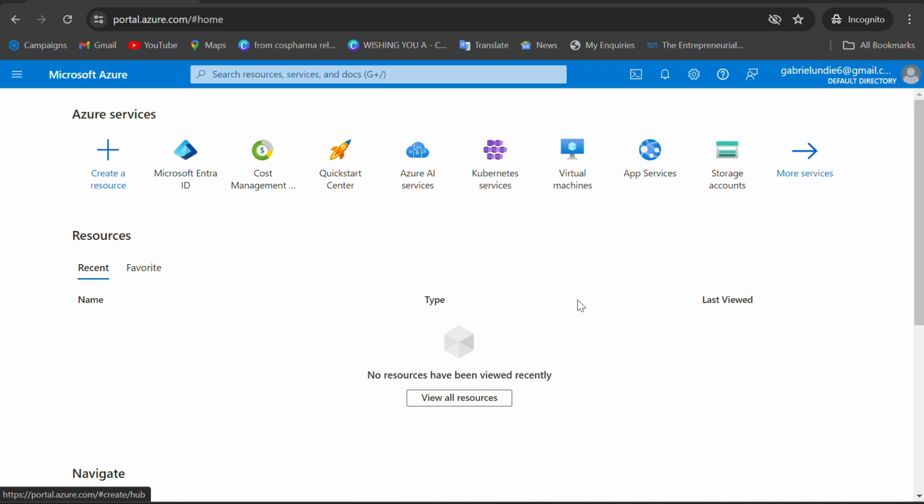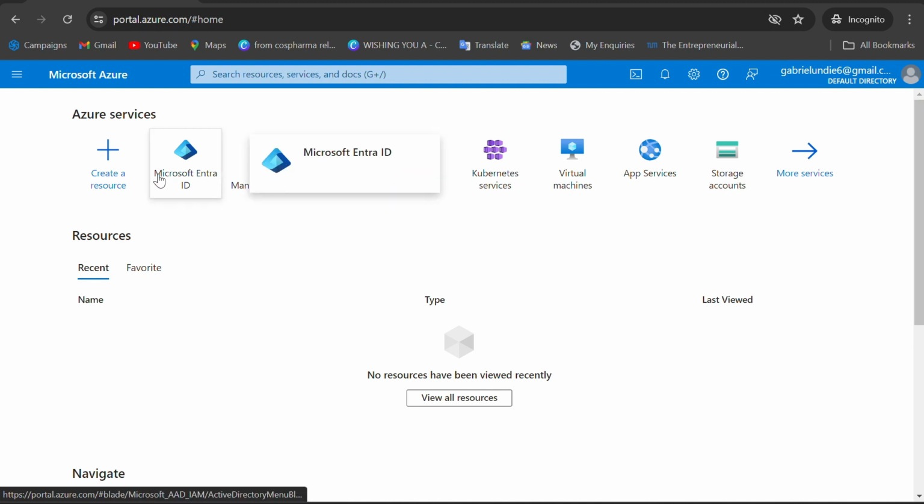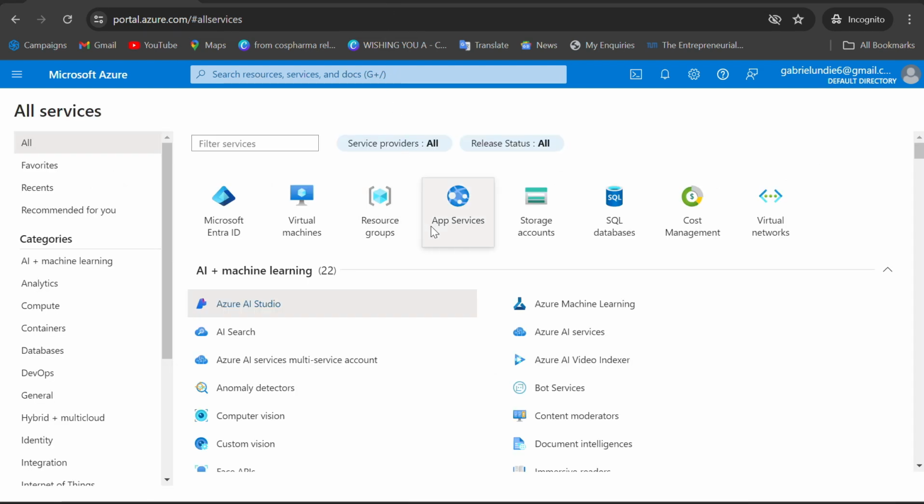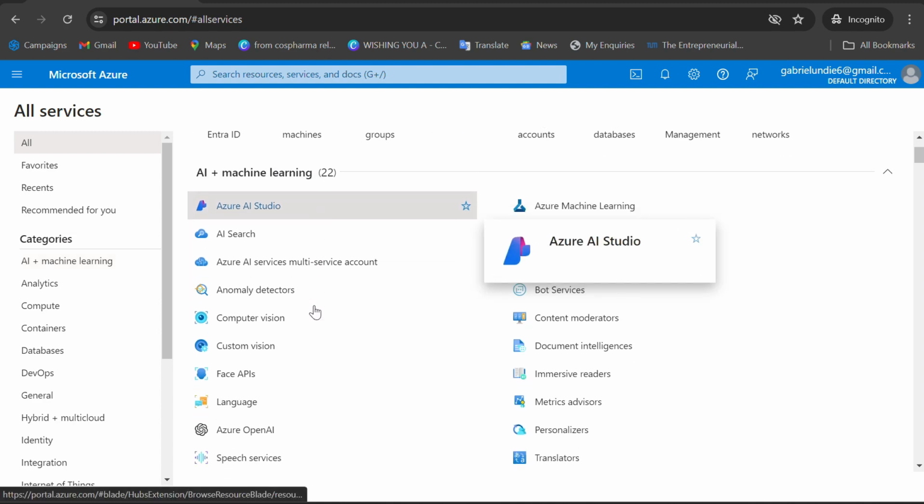Now, what I want you to know, you can see all these are the applications, just a few applications. If you want to see more of these applications, you can click here, more services, right? So you can see all the applications according to the categories. The category of AI and machine learning, we're having 22 applications here.